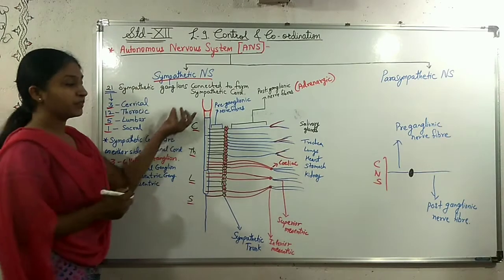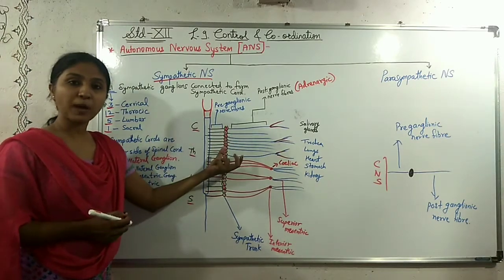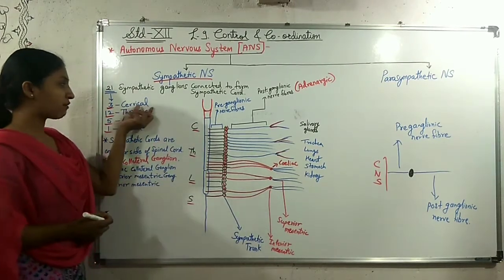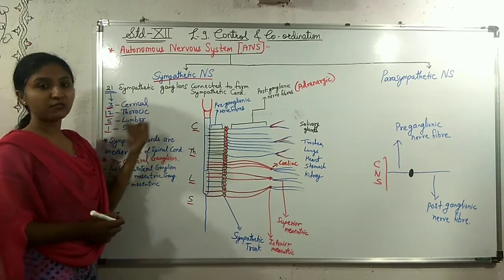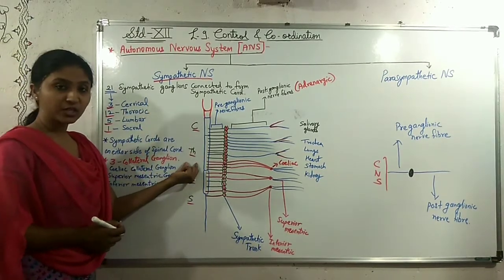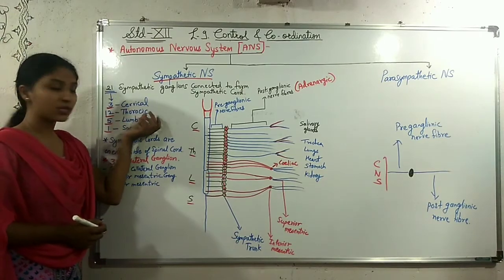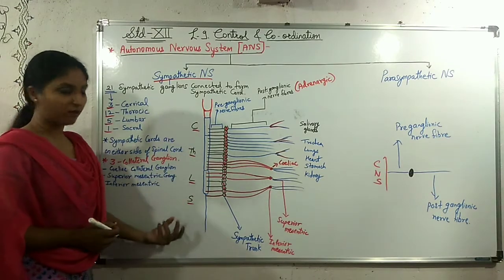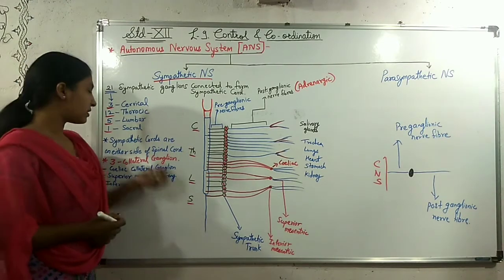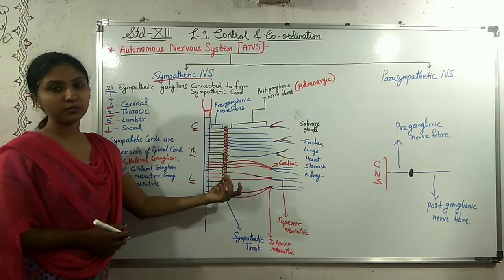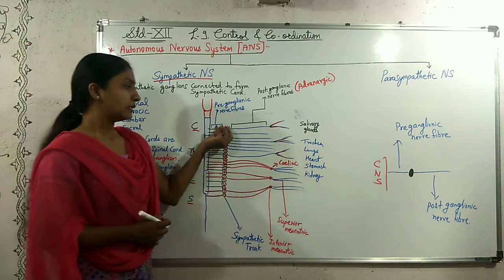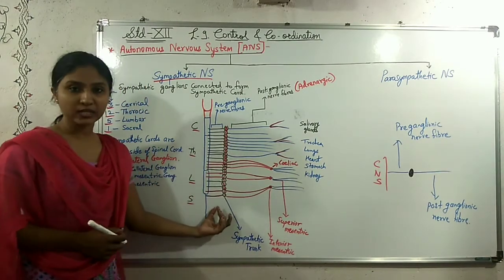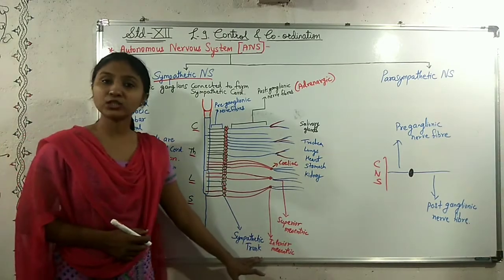Now, the nerve fibers which arise from the spinal cord are named according to the regions. So from cervical, there are three preganglionic nerve fibers which arise. From the thoracic region, there are 12 nerve fibers. From the lumbar region, there are 5 preganglionic nerve fibers. And from the sacral region, there is one preganglionic nerve fiber that arises. These nerve fibers get connected to the chain of ganglions and form a cord-like structure. This is called the sympathetic trunk.